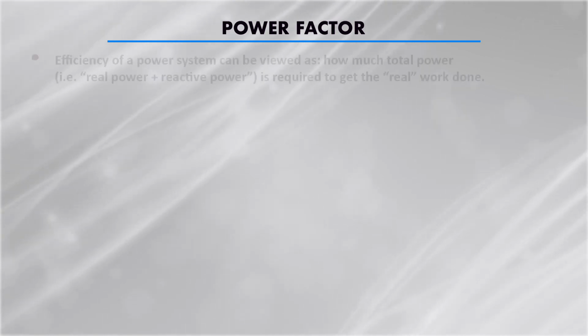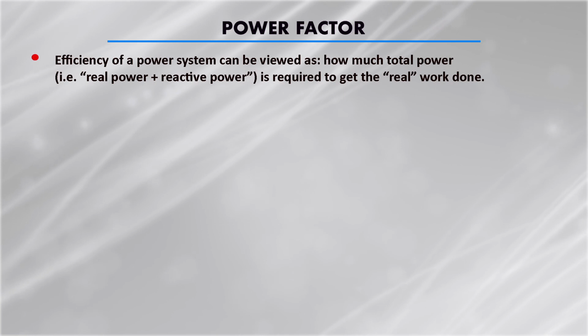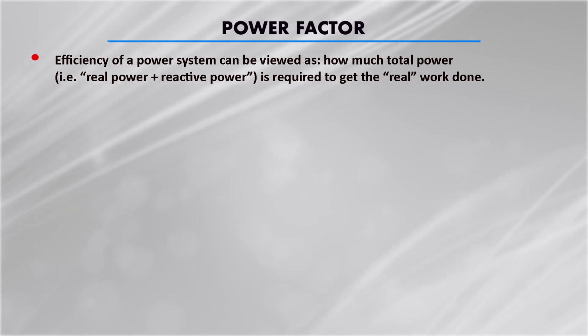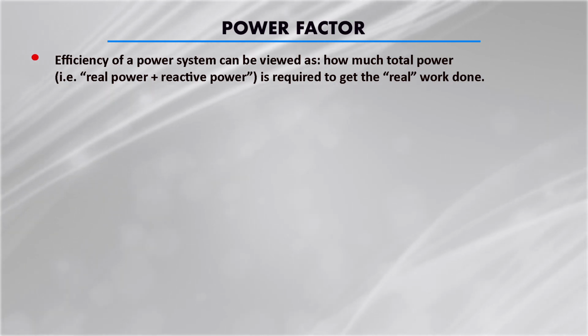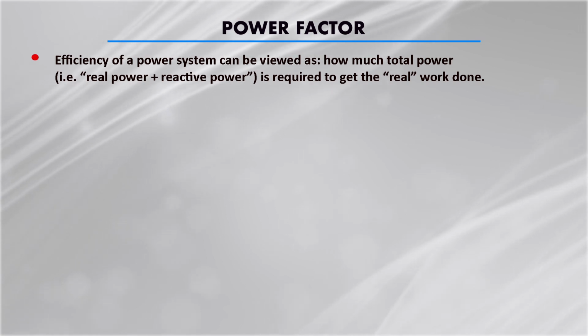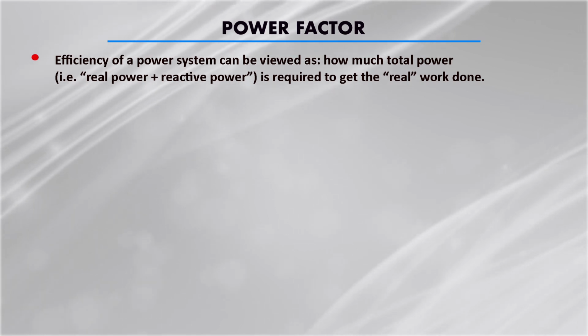Now, a very important term is the power factor. You can see on your electricity bills and some equipment that a power factor value is mentioned, whether you have considered 1, or 0.5, 0.8 and so on. So what does it mean? The efficiency of the power system can be viewed by how much total power, that means real plus reactive power, is required to get the real work done.